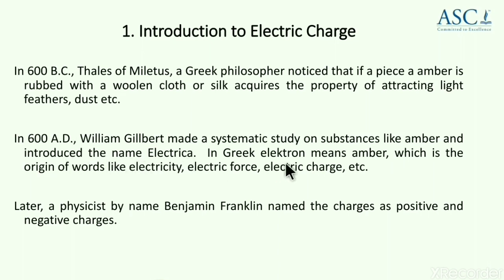In Greek, electron means amber, which is the origin of all these words like electricity, electric force, electric charge, etc. Later, a physicist by name Benjamin Franklin named these charges as positive and negative charges.